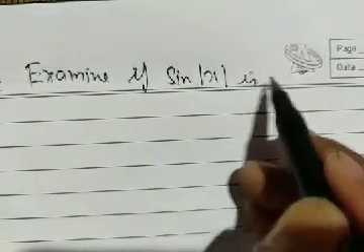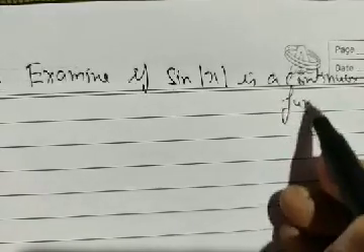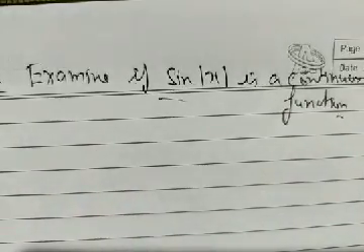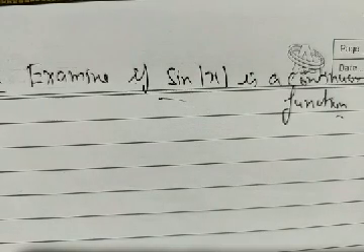Examine if sine of mod x is a continuous function. We are going to examine whether sine mod of x is a continuous function or not. It's again based on a composition of two functions.